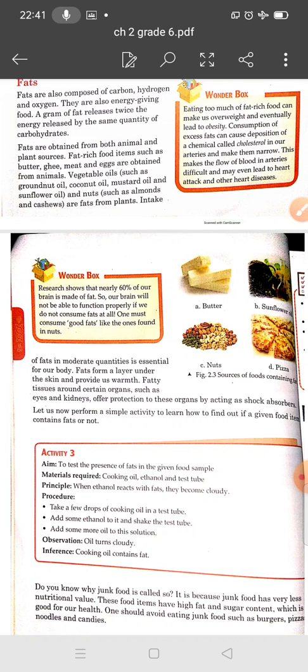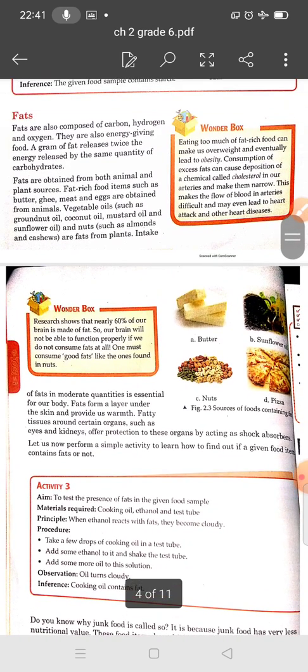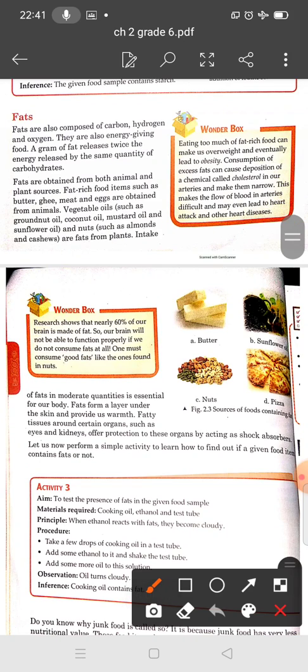These fats are also composed of carbon, hydrogen and oxygen. Like carbohydrates, they are energy giving foods. We have also discussed that a gram of fat releases twice the energy released by the same quantity of carbohydrate. You can obtain fat from both animal and plant sources.